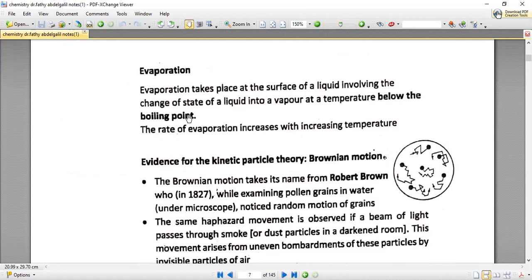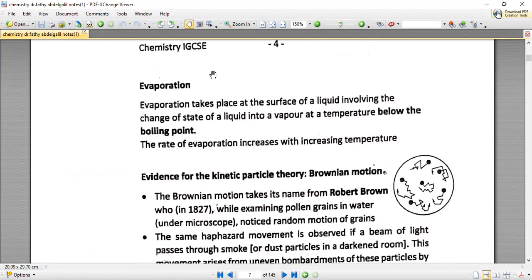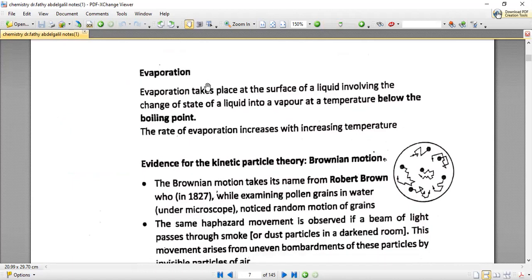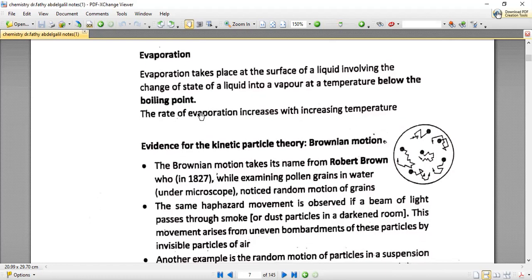Let's go to the next step and the next definition, which is called evaporation. During our previous lesson, we discussed that there is a difference between the boiling and evaporation processes. What is the difference between boiling and evaporation? All I want you to know is that boiling occurs at the boiling point, and boiling is a change from liquid to gas. Evaporation is also a change from liquid to gas, but evaporation does not have to occur at the boiling point.